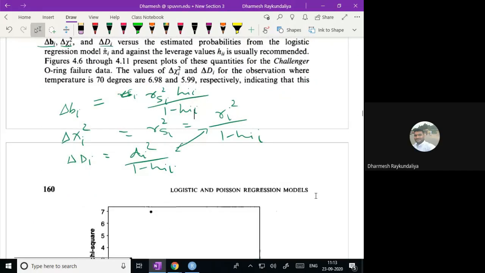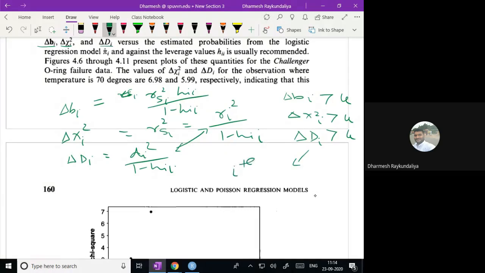Now, how will you take the decision? If any one of delta bi, delta chi square i, and delta di exceeds 4, we say that the ith point is an influential point.